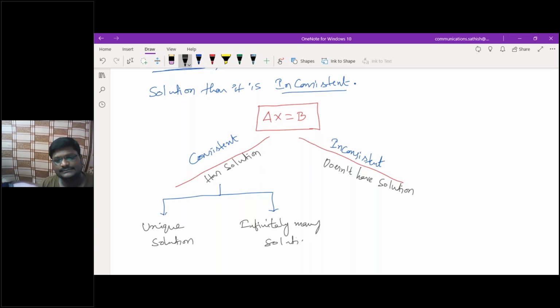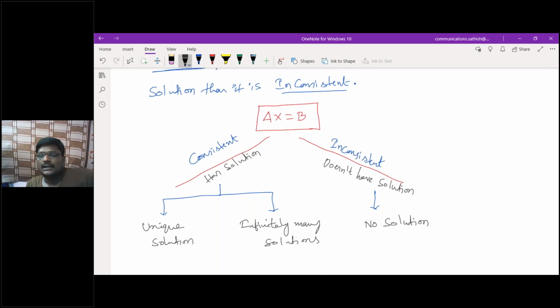That I will discuss later. Don't get bothered. Then in this other case, it doesn't have any solution. So this is no solution. Am I correct, all of you? Is this tree diagram easy or not for you guys? Is there any difficulty? Easy, sir.